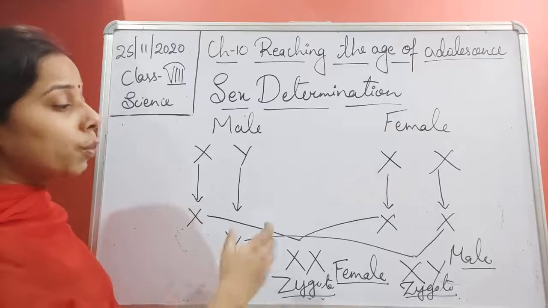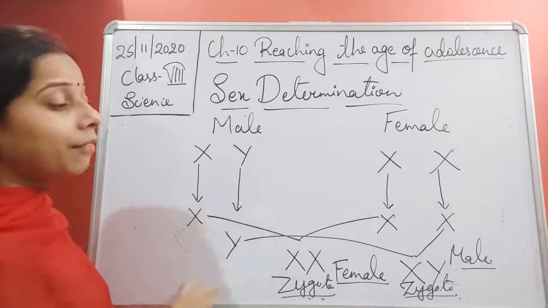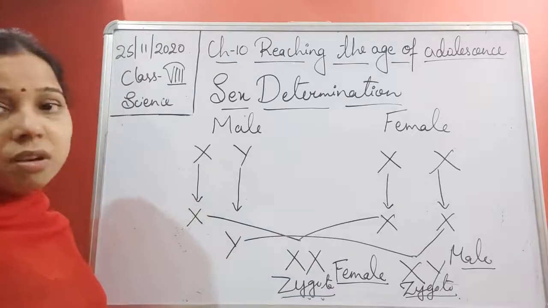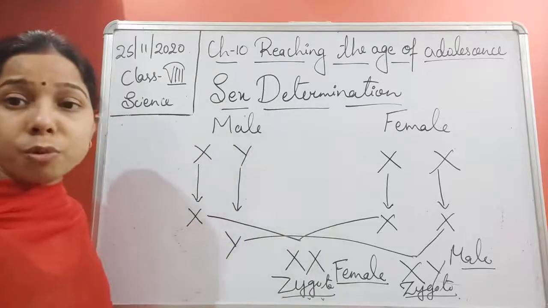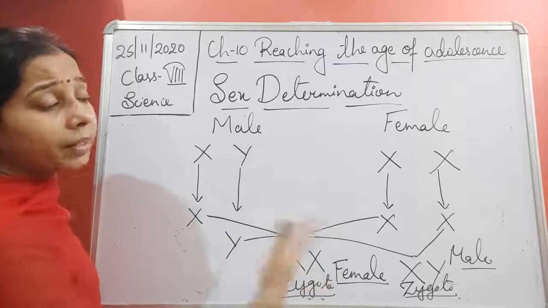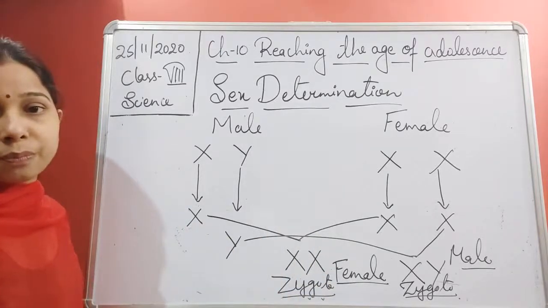So we can say that the X and Y, 50% each, will decide the gender, whether it will be male or female. So the male of the sex pair of a chromosome decides the gender, not the female, because she already has both of them as X chromosome.